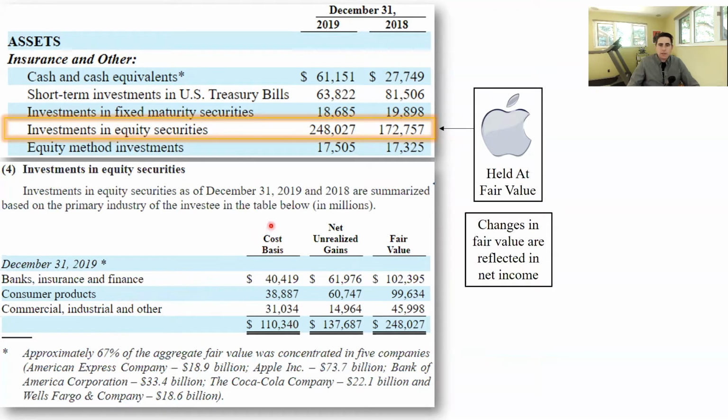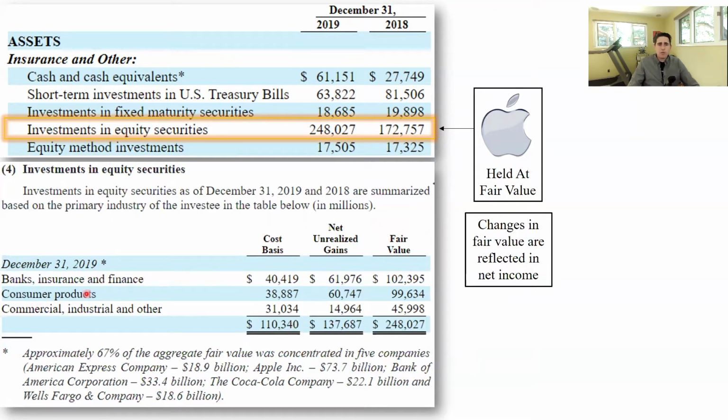And you can see that in this table, they'll have the cost basis of their investment. So the cost basis represents what Berkshire Hathaway paid when they purchased those shares on the open market. That's their cost basis. They've also had some net unrealized gains. So all of their investments have increased in value since they originally purchased them. And then you have the fair value, the current market value of those investments. So this fair value takes the cost basis and is increased by the net unrealized gains. And when you add that in, you get fair value.